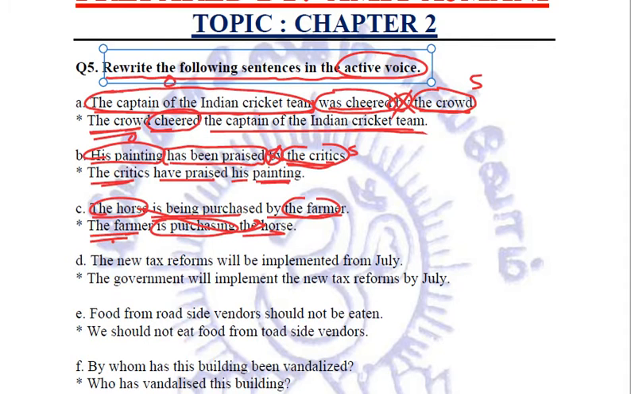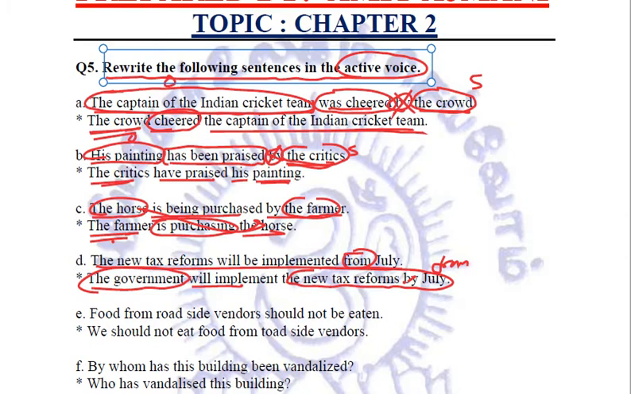Next sentence. The new tax reforms will be implemented from July. Now here the subject is not specified. So we can assume the subject ourselves: the government, because these new tax reforms will be implemented from July. But who is going to implement them? The new tax reforms will be implemented by the government. So the subject is assumed to be the government. The government will implement the new tax reforms from July. It is from in the sentence, misprinted, I suppose.